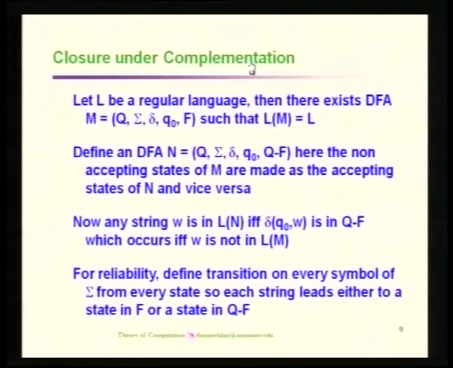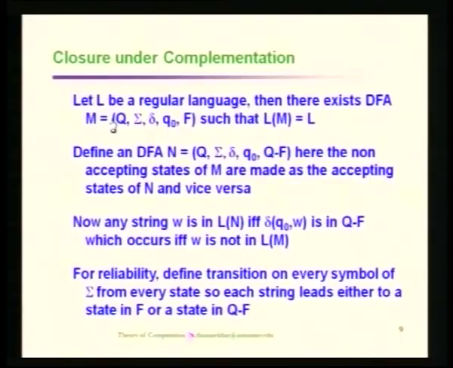So, if you are able to construct the language L for which there exists a finite automata, then is it possible to construct an automata for the complement of L, so that we will be able to recognize only the strings which are not available in the language L? So, if such an automata exists, then we can say that the complement is also going to be a property accepted by regular languages.